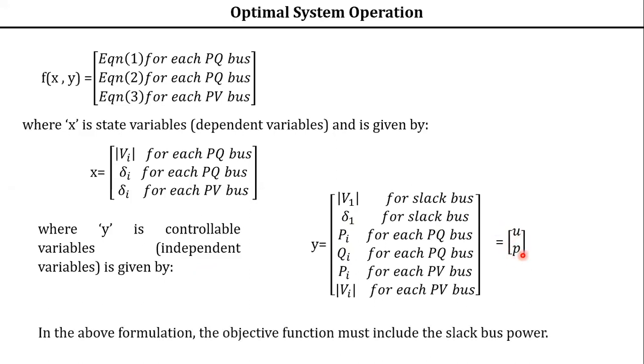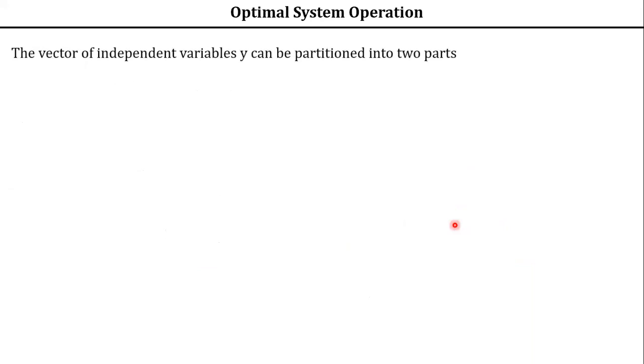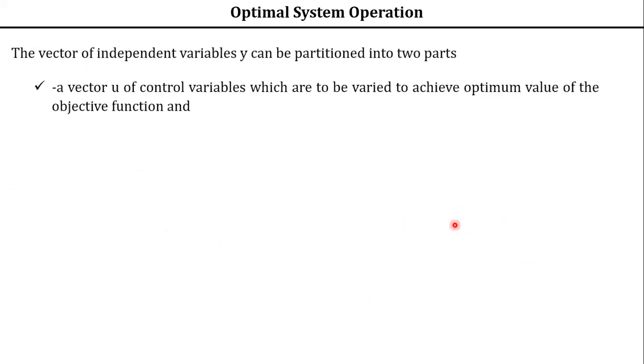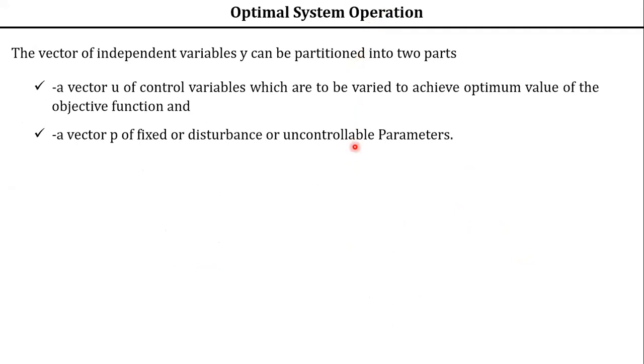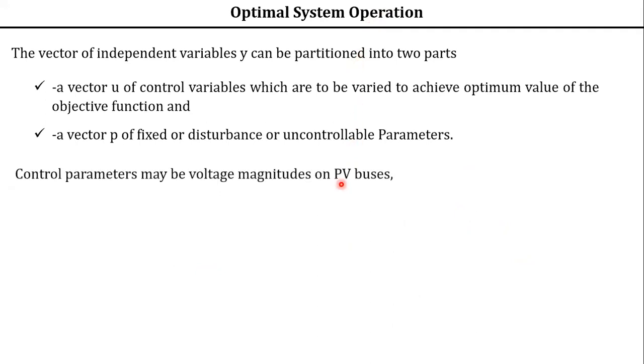In the above formulation, the objective function must include slack bus power, so we included the slack bus here. The vector of independent variables y can be partitioned, as I said. U is a controllable variable which is varied to achieve the minimum value of the objective function. P is an uncontrollable variable, that is, it is fixed.